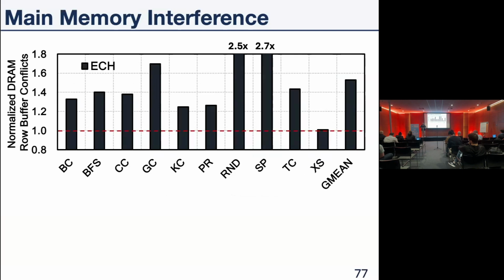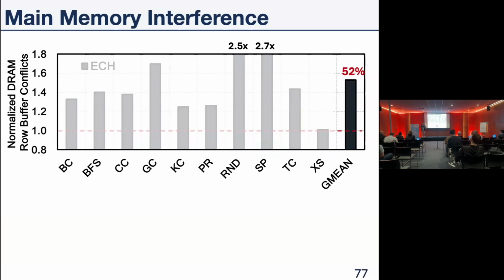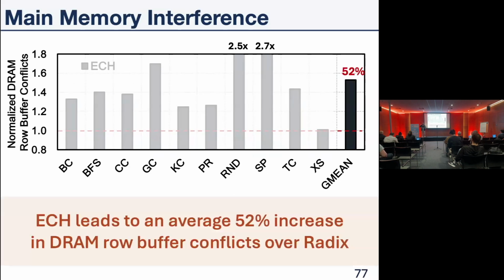But when we have a very high fragmentation, let's say 100%, elastic hashing needs to perform many accesses to the main memory, much more than radix. So in this plot, we demonstrate the normalized DRAM row buffer conflicts of elastic hashing compared to radix. And we see that elastic hashing leads to an average 52% increase in DRAM row buffer conflicts over radix.